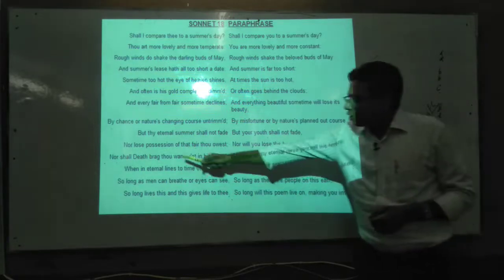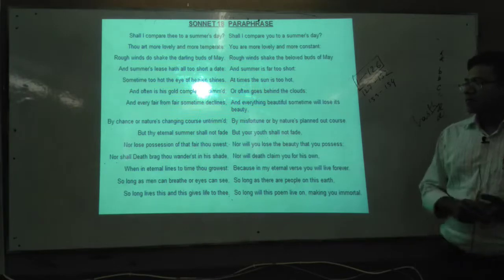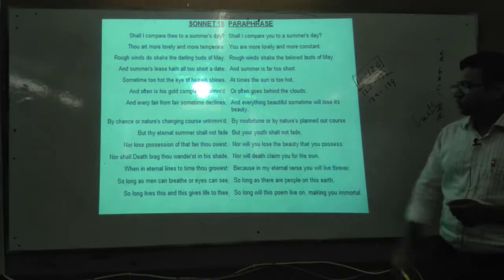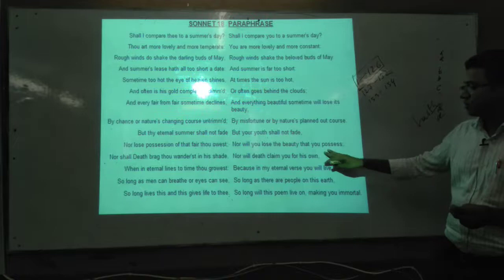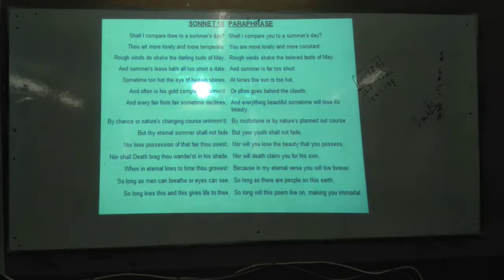Next, nor lose possession of that fair thou owest. What does it mean? Nor will you lose the beauty that you possess. So here the beauty means what? The physical beauty or something else? The beauty of love, obviously. If you consider our physical construction, what do we see? It must fade.